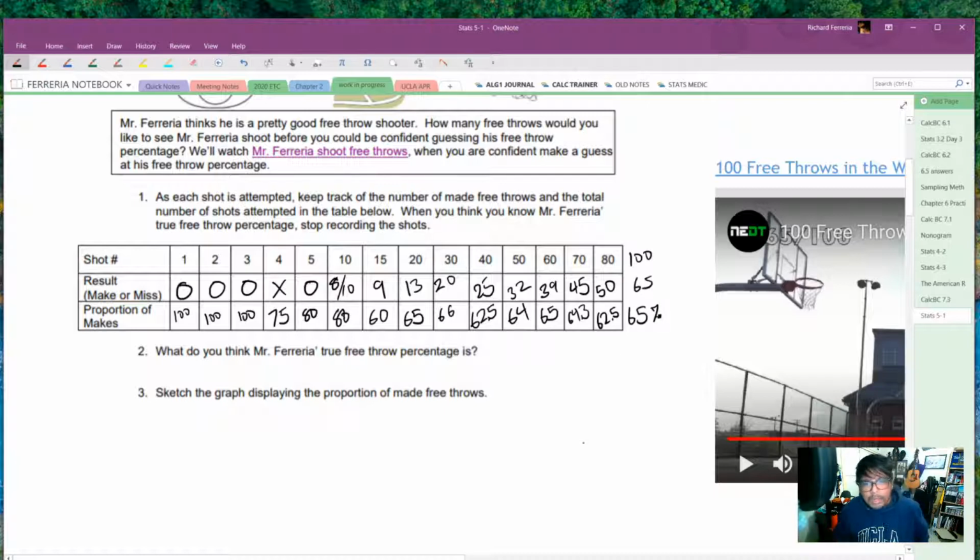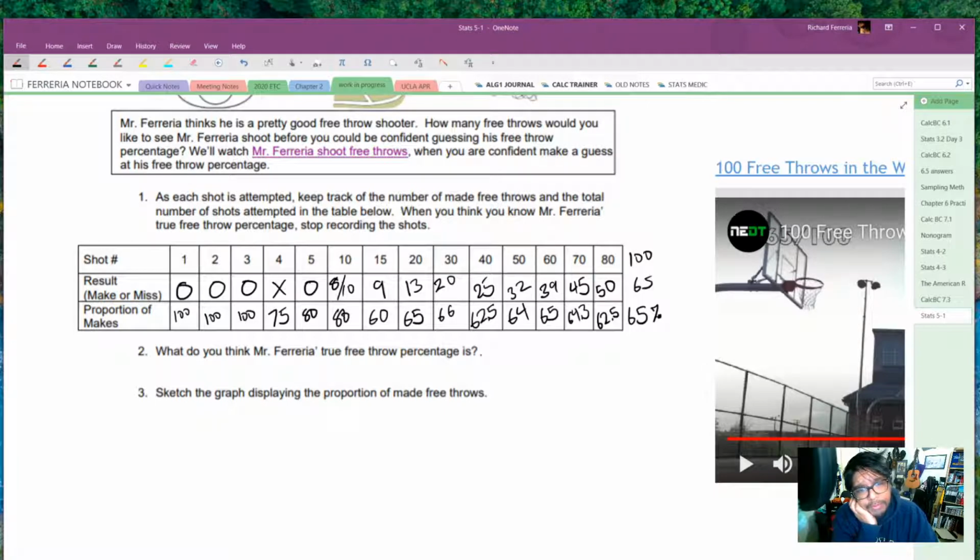So based on what you're seeing here, what do you think Nick's true free throw percentage is? Now, there are no right answers here. There are wrong answers. You would not say that his true free throw percentage is 100%, nor would you say it's 50%.